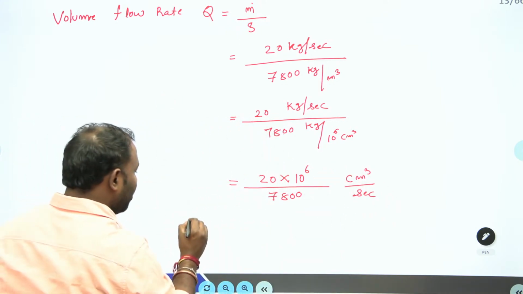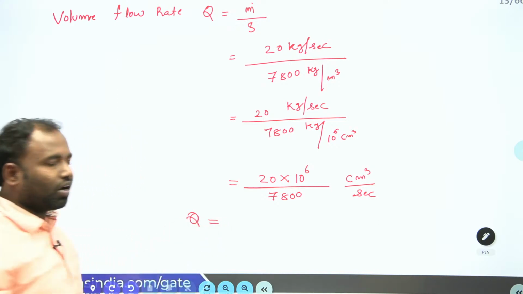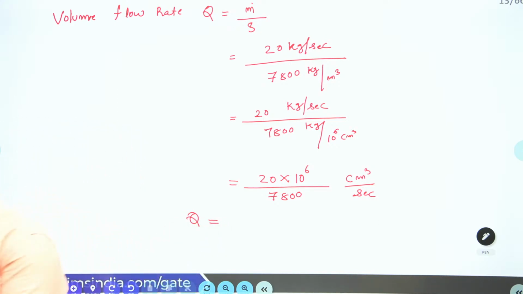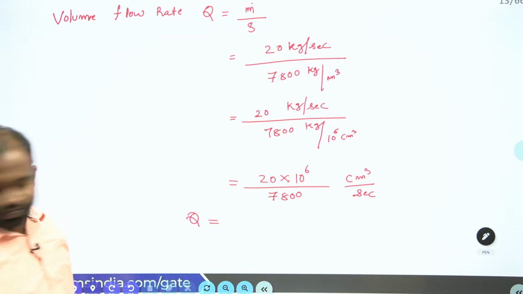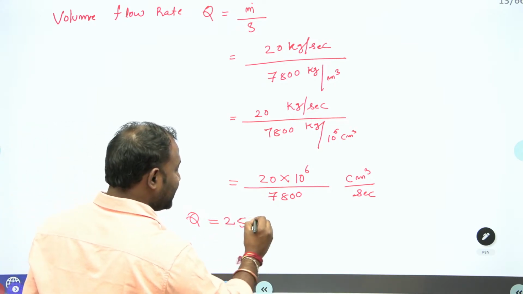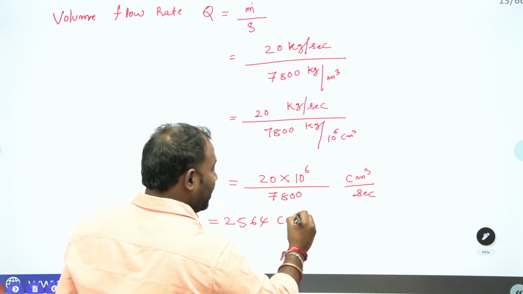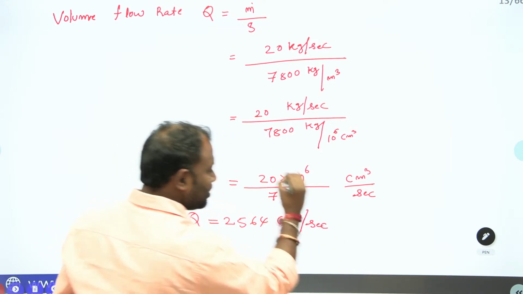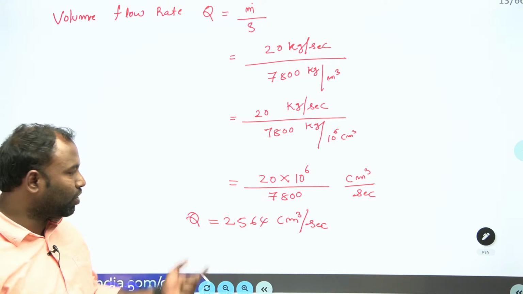Now here your volume flow rate, the calculation of volume flow rate, is 2564 centimeter cube per second. Clear everybody guys? Centimeter cube per second. I got this Q.